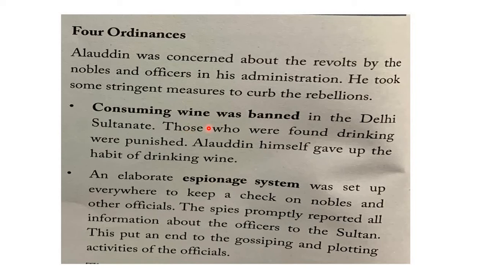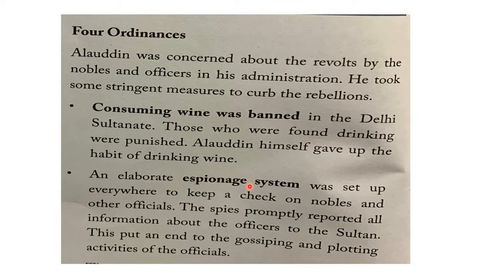That means, see, in what way can the nobles and officers be suppressed by banning alcohol? Those days, these alcohol parties used to go on, and these ministers and officers used to attend, and there they got a chance to gossip about the king and try to plot against the king. So now, consuming wine and alcohol was banned in the empire, so that these ministers and officers don't party together and don't get a chance to plot against the king. So that was his plan.